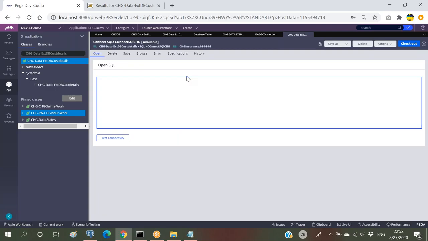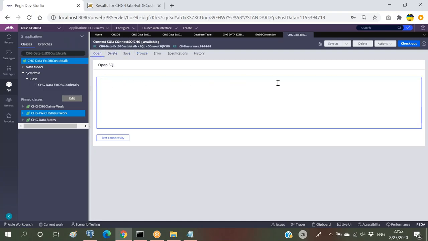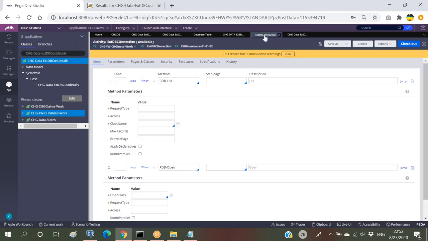RDB list, as I told you, will be used for pulling out multiple instances. So out of this connect SQL rule, it will directly jump into this browse tab. For each and every tab we will be having something like a text box. Here we have to write our own SQL query. This particular open tab will be executed whenever we are using RDB open. If I'm trying to write something like select a particular record from so and so table, this particular query will be executed only if you are giving RDB open there.